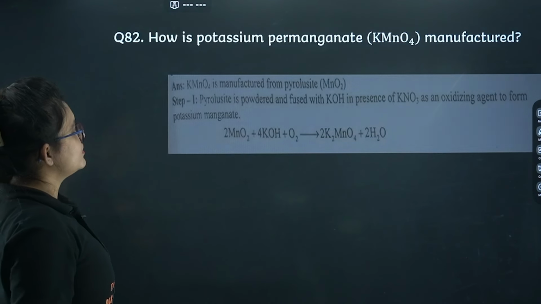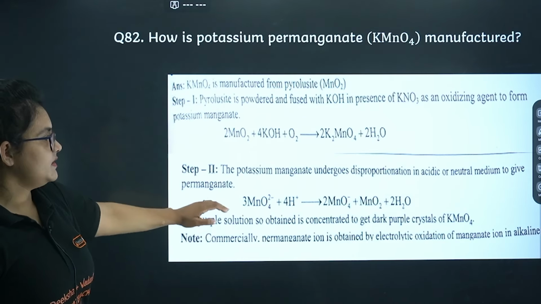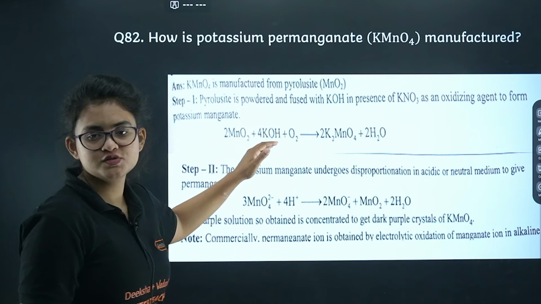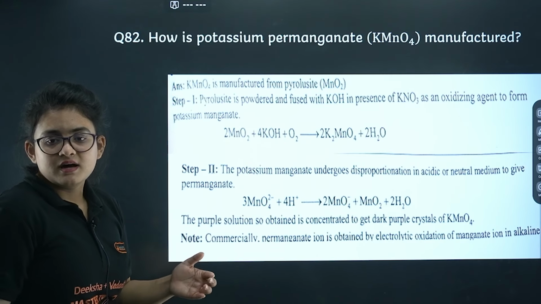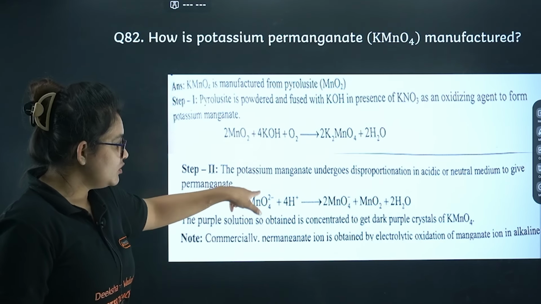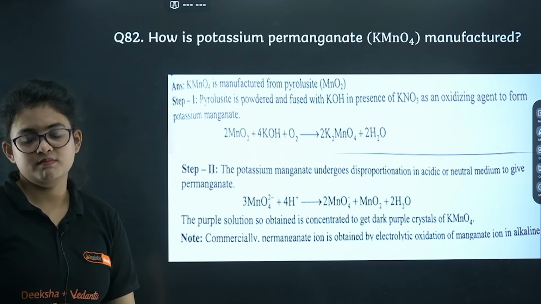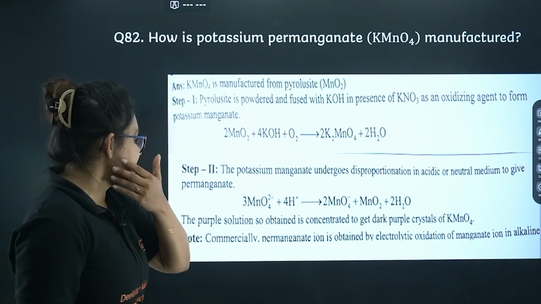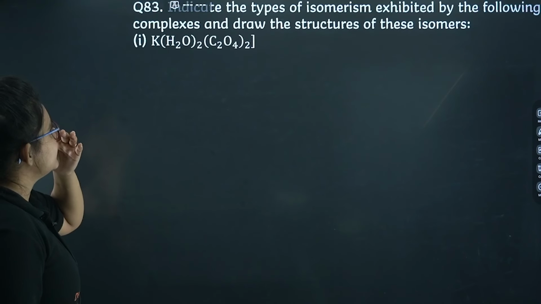Next you can see preparation of potassium permanganate is also very much important. So here you can see a 2-step reaction. MnO2, at first you have to fuse with KOH and O2, you will end up with K2MnO4. Further this MnO4 2 minus, means K2MnO4, if you just treat it with acid, it will give you MnO4 minus and MnO2. I guess it's clear to you. Let's proceed.